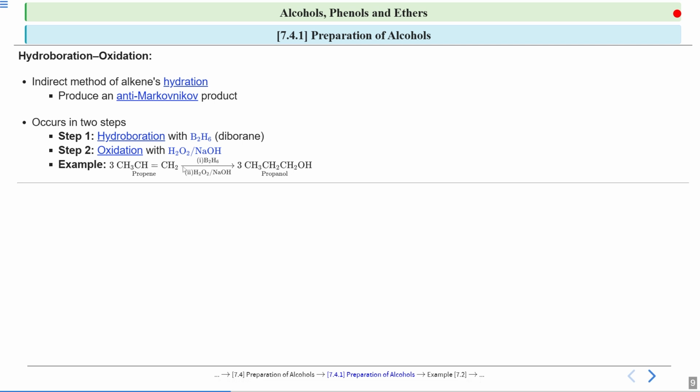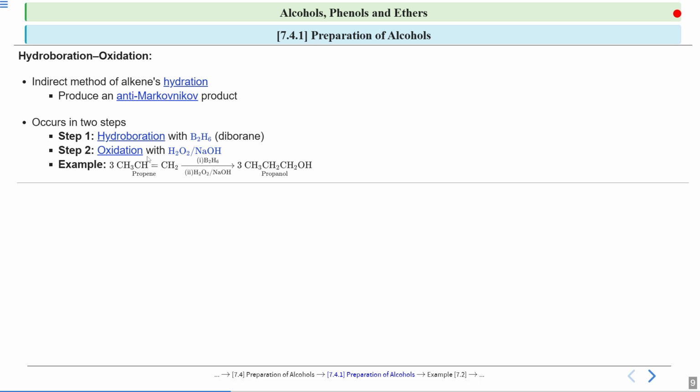I said that in this hydroboration oxidation, the anti-Markovnikov product is formed. Anti-Markovnikov means the OH group will get attached to the carbon which has more hydrogen, and the hydrogen will get attached to the carbon with less hydrogen. So it is just the opposite of Markovnikov's.